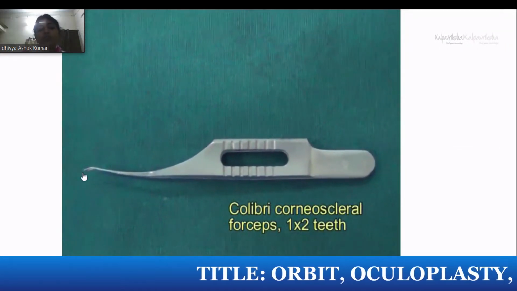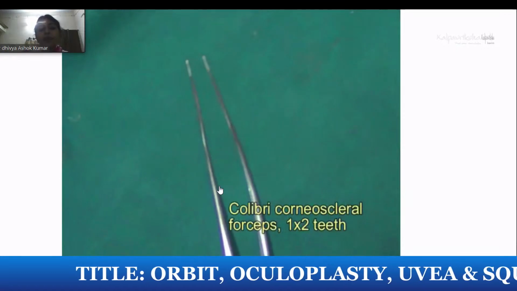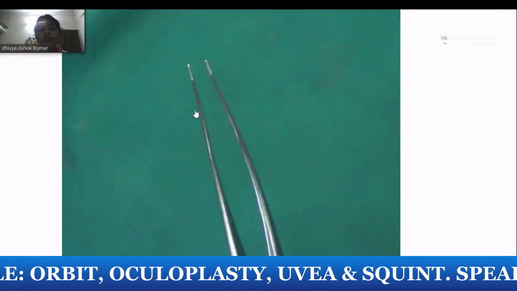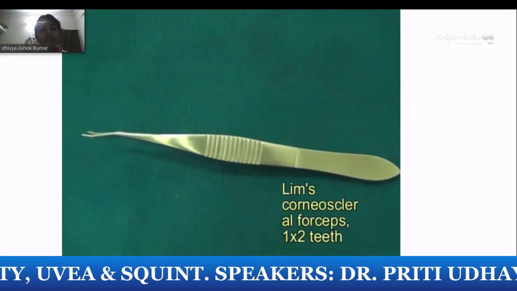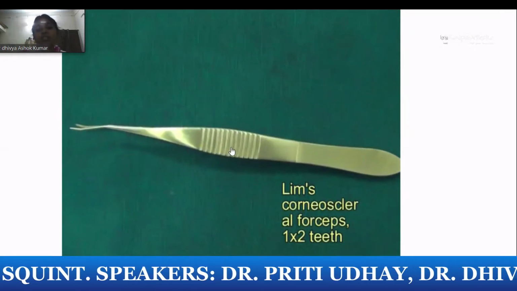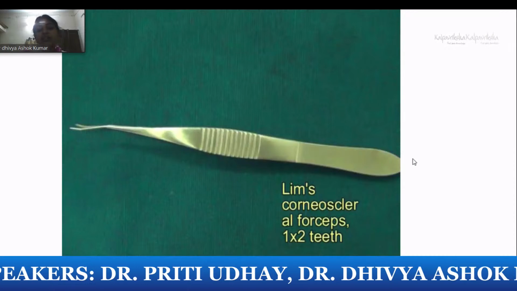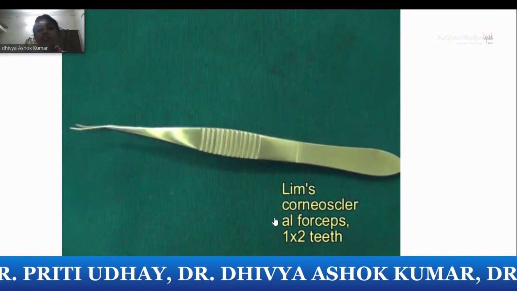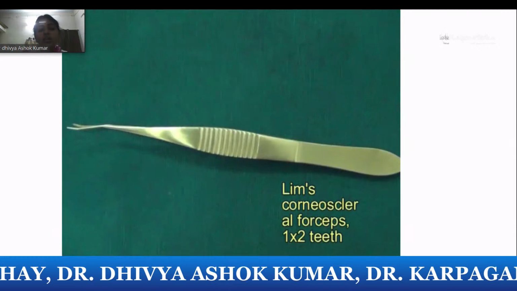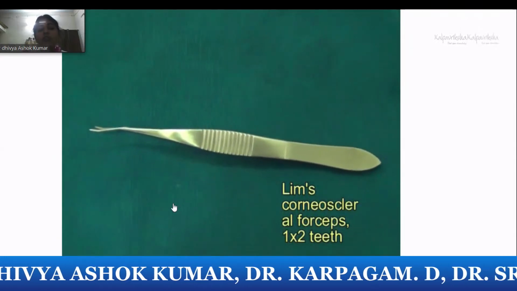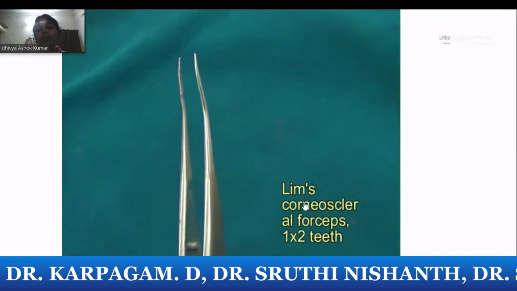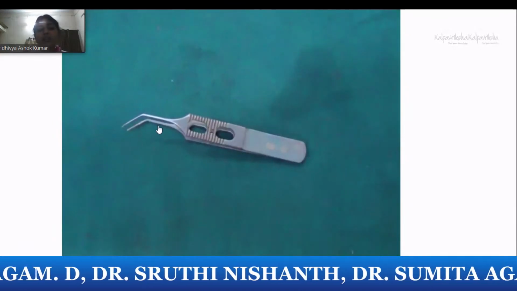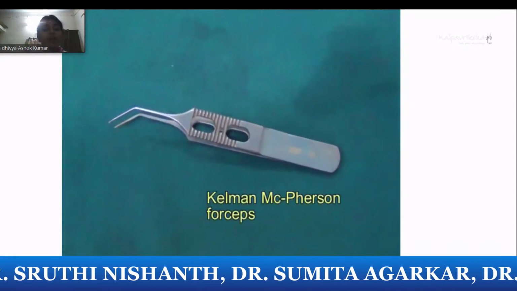It is a toothed forceps, Colibri, and again it has got an angulated edge. You see that angulated edge as compared to the previous one. This is the Lims commonly used forceps. You can see that it doesn't have any angulation. It is one-toothed Lims forceps, which is used for corneoscleral, picking up your corneosclera. So this again, it has got a tap. This is a commonly used forceps.